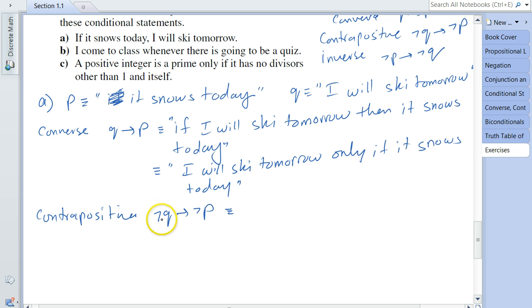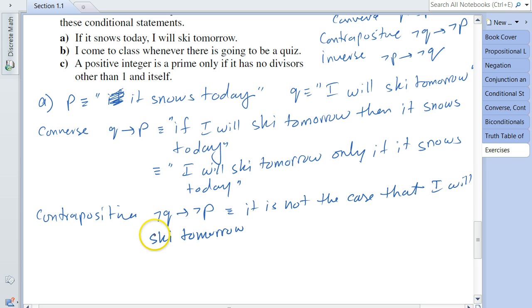Negation of Q, I can say it is not the case that Q, and Q we defined as I will ski tomorrow. So this is the not Q.